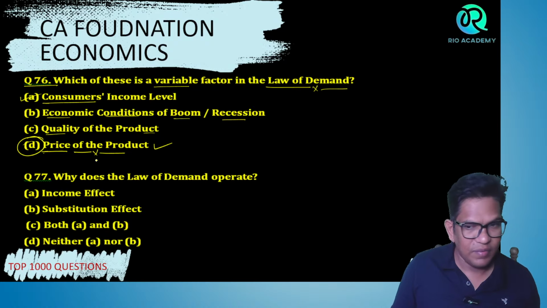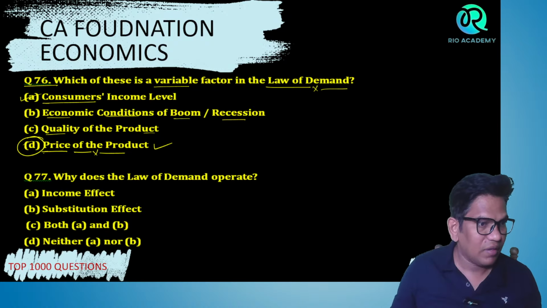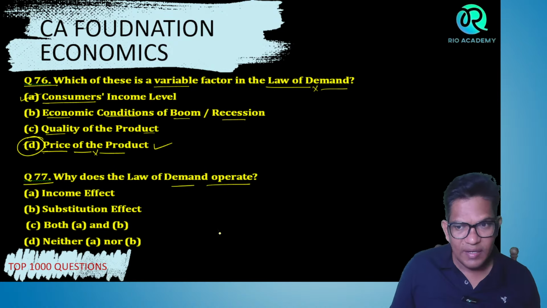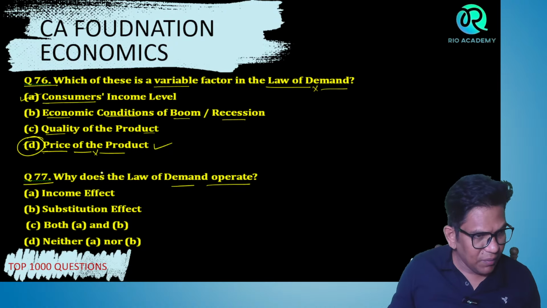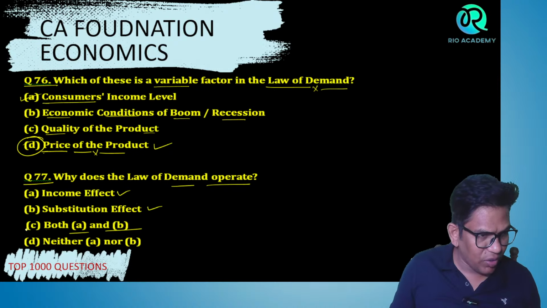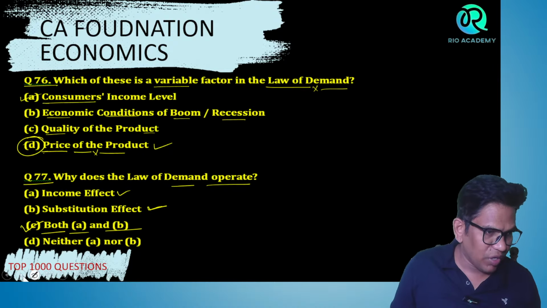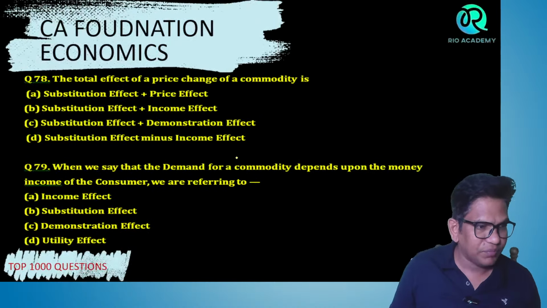Okay, now next, question number 77. Why does the law of demand operate? Tell me, guys. Because of income effect, because of substitution effect, both A and B. Both A and B. Yes, you are right, perfectly correct. Because see, you know that, right? The law of demand operates when income changes, demand changes, right? Similarly, it is the substitution effect. You are right. Okay, next question.